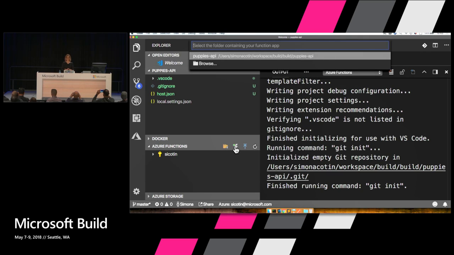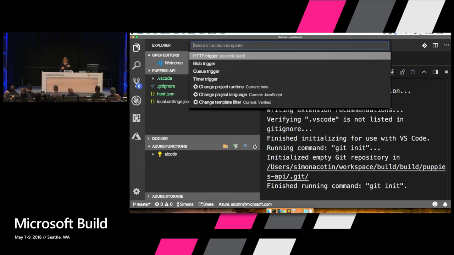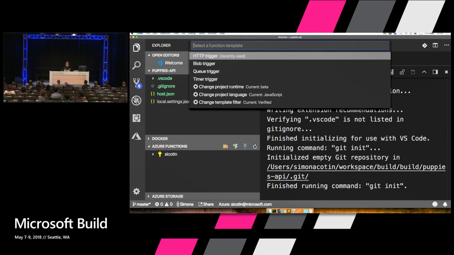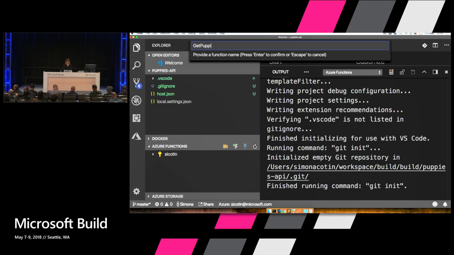So the next thing that we want to do is create a new function. And we're going to use the same folder. And there's different types of triggers that we have to choose from. As I mentioned, these functions get triggered by events. And there's events like HTTP, blob, queue, and timer that will help us trigger a new function. Because we're building a REST API, I'm going to choose an HTTP trigger. And I'm going to name it GetPuppies, because we all love puppies.